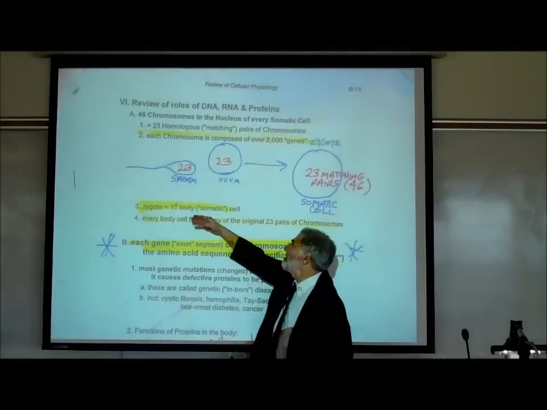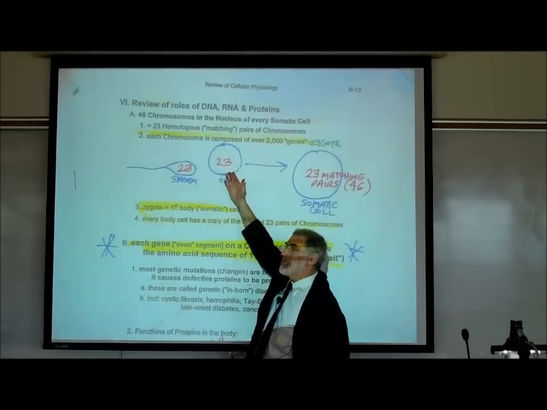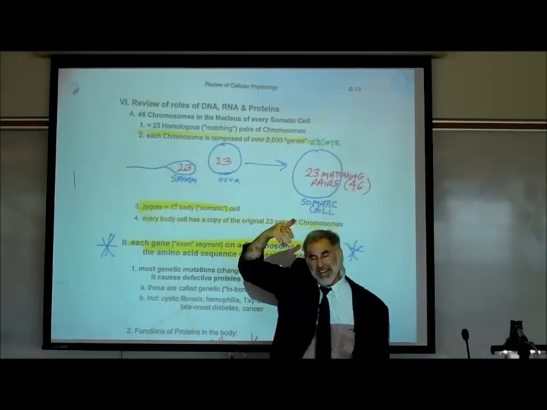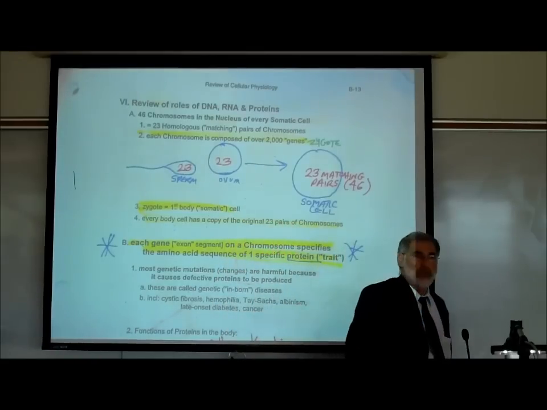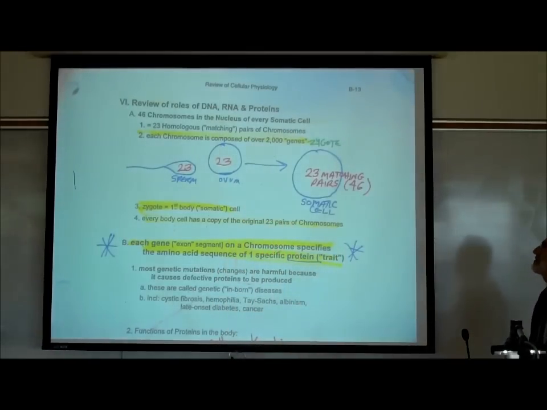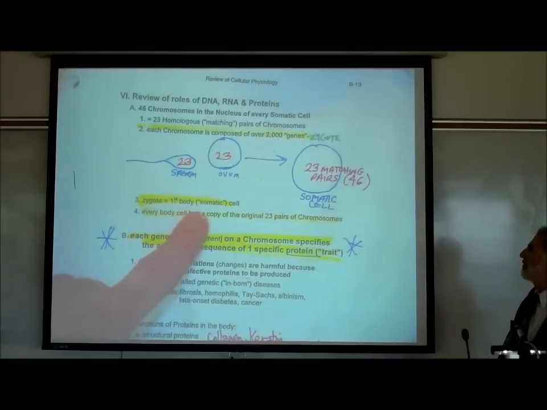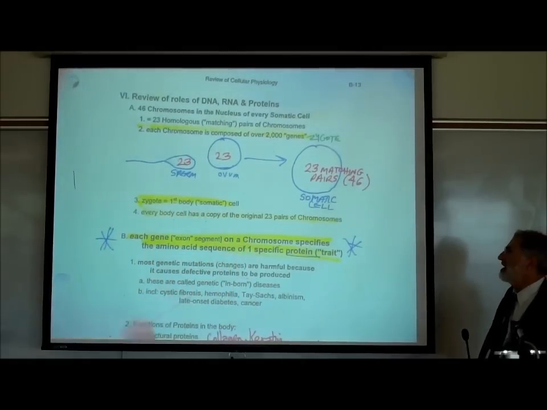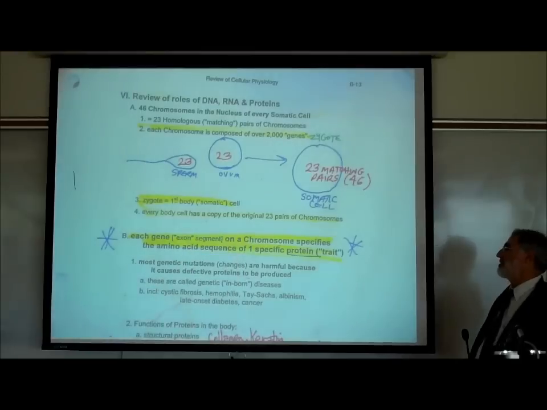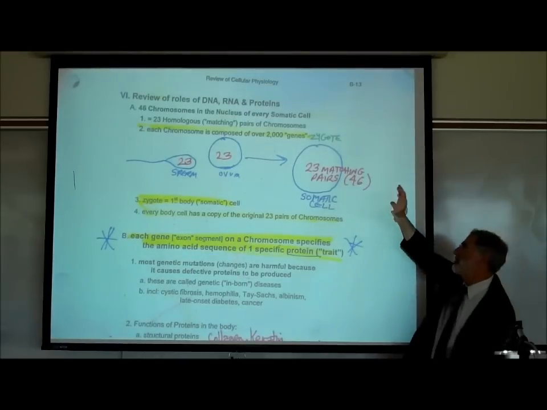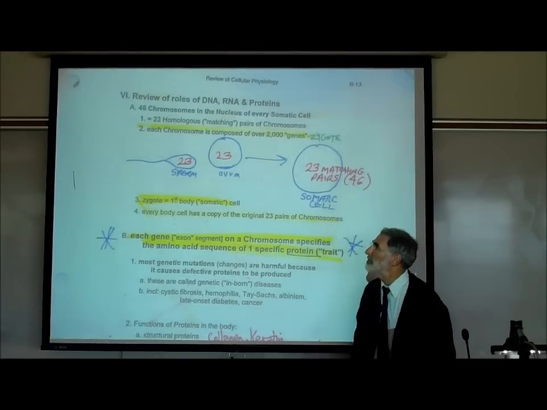Because for every chromosome in the sperm, there was one that matched it as far as carrying similar types of genetic information in the egg. So 23 matching pairs. Here we wrote the zygote is the first body or somatic cell. Every body cell or somatic cell has a copy of these original 23 pairs of chromosomes.